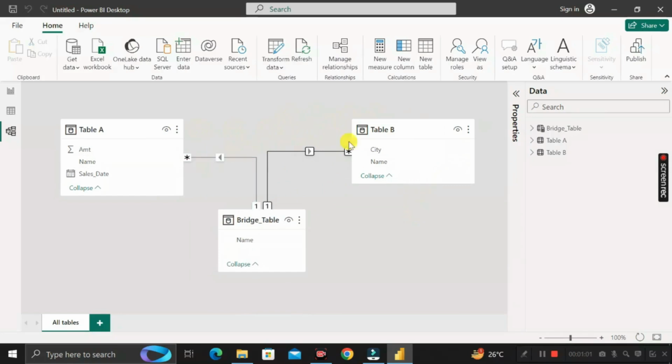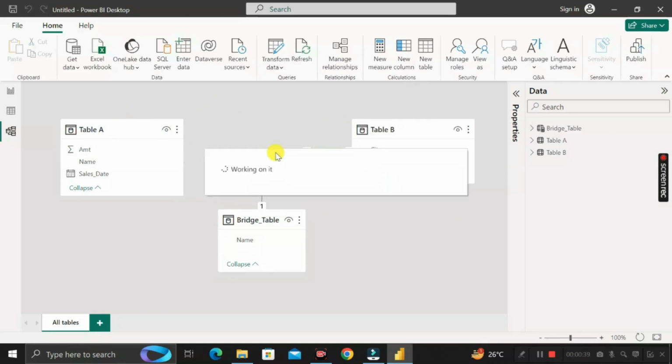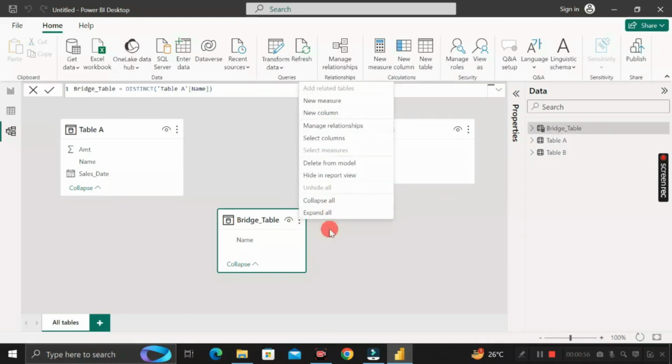Now we can easily handle the many to many relationship problem. Apart from this, we can also reduce the complexity of the data model, and make it easier to query and report on the data. It means now we can easily create different charts and visualizations based on these two different tables. Now let me delete all the relationships between these three tables along with this intermediate table.